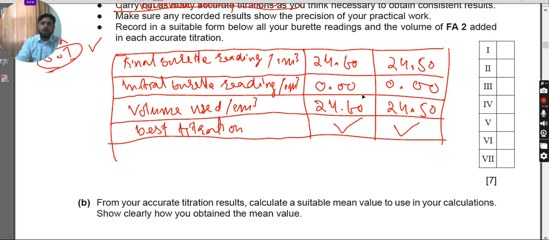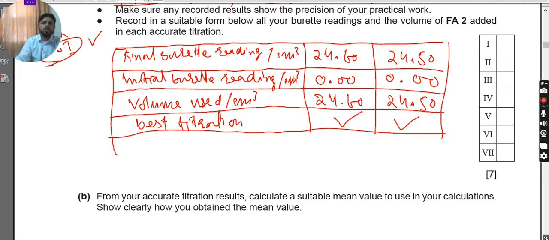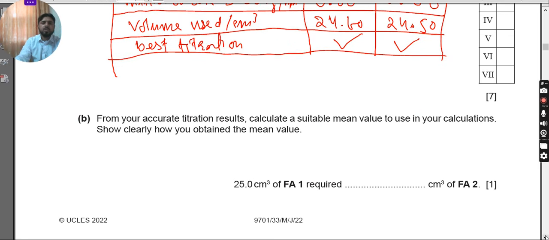The rest of the 2 marks are related to accuracy. Now, if your reading does not match the reading the examiner got during the performance of the practical, then there is a chance you may not get these marks. Otherwise, all of the marks will be awarded. So if you know the practical performance, please do it very carefully so that these accuracy marks are not deducted. Otherwise, if you don't know, then no need to focus on that. Try to focus on getting all the 5 to 6 marks which are not related to accuracy.